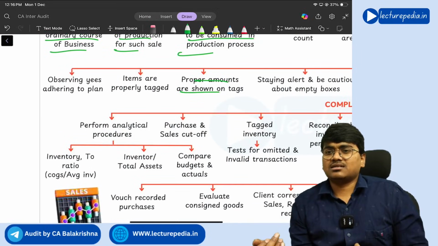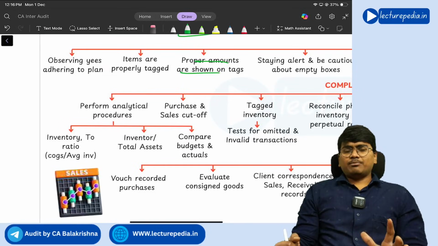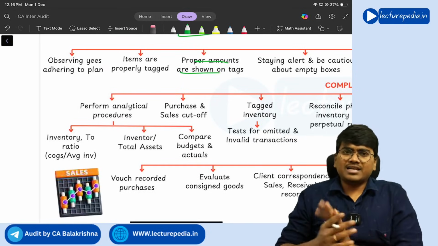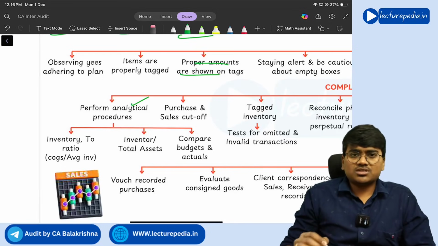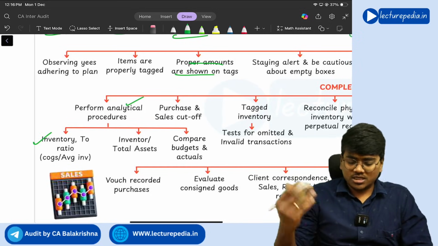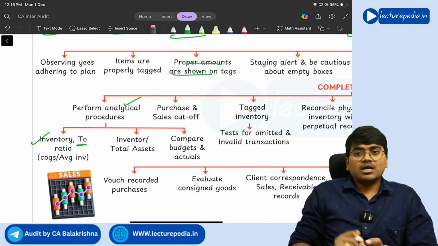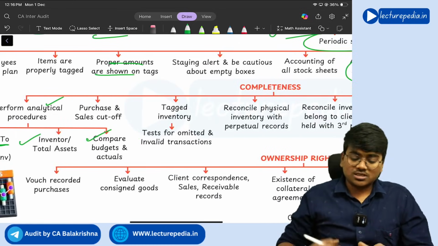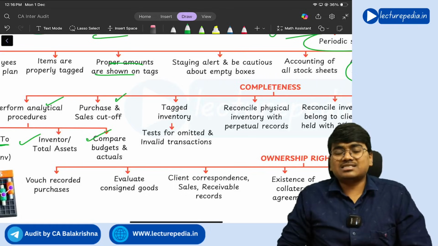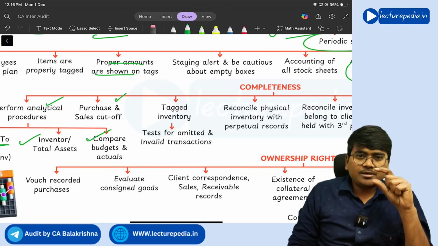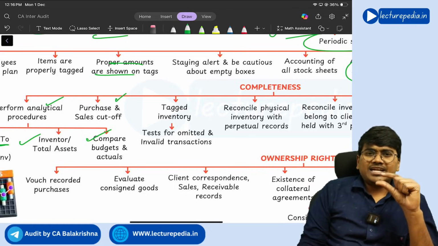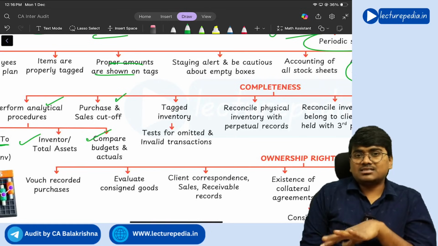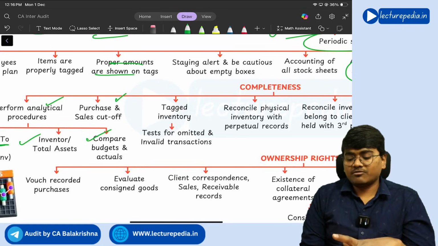Yes. Next, completeness. With respect to completeness of inventory, mostly you will perform analytical procedures, such as inventory turnover ratio (TO means turnover ratio), inventory by total assets, and compare budgets and actuals. You will perform purchase and sales cutoff, because the amount of inventory depends on purchases and sales also, right? So you will also once verify the purchase and sales.